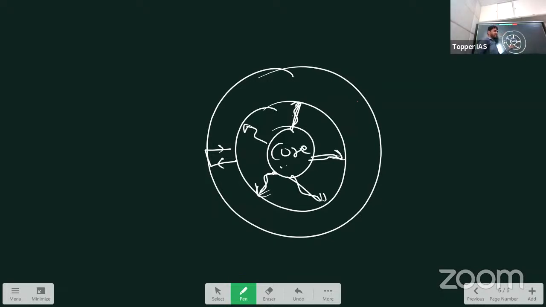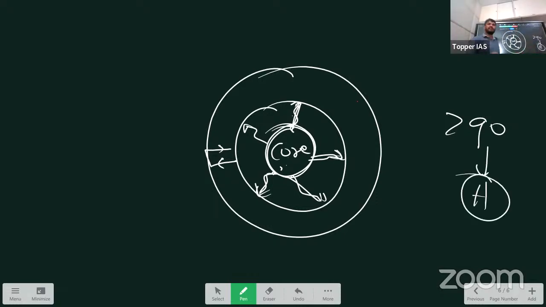The core has the highest temperature. All the fuel of the sun is concentrated here. What is the fuel of the sun? Hydrogen and helium. In the universe, the most widespread element is hydrogen. So in the sun also, there is hydrogen and helium both. But more than 90% of the sun is made up of hydrogen. Remember it. The rest is helium and a small quantity of carbon. So you can say the sun is made up of hydrogen, helium, and a very small concentration of carbon.